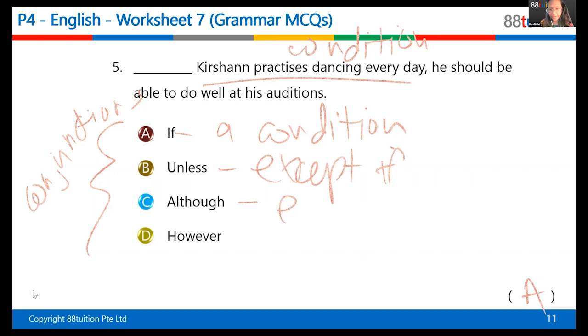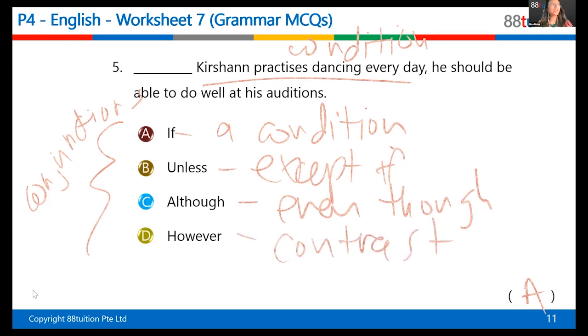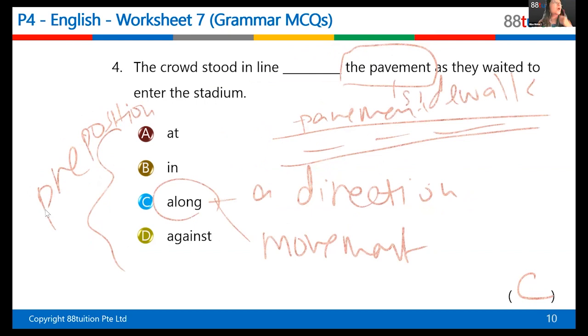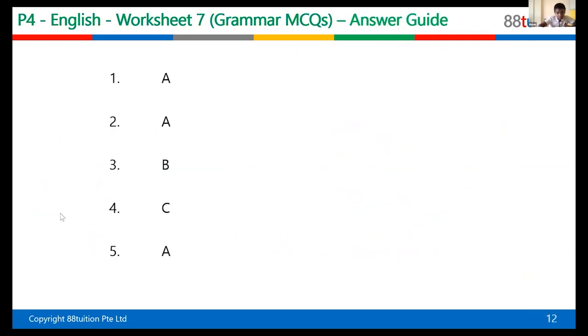Although means even though, right? It shows contrast, right? Even though I studied so hard, I failed my exam. So it's a contrast. However, also shows contrast. So the answer here has to be if, because it's a condition, then this is met because this is positive. This is not negative. All right, good. So that's the answer.